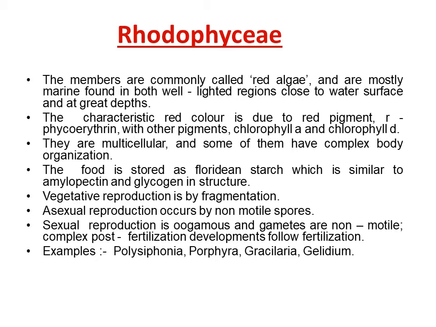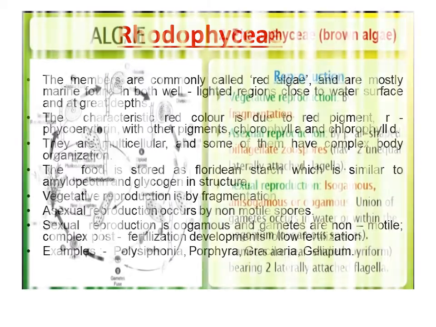The food is stored as floridean starch, which is similar to amylopectin and glycogen in structure. Vegetative reproduction is by fragmentation. Asexual reproduction occurs by non-motile spores. Sexual reproduction is oogamous and gametes are non-motile. Complex post-fertilization developments follow fertilization. For example, Polysiphonia, Porphyra, Gracilaria, Gelidium.